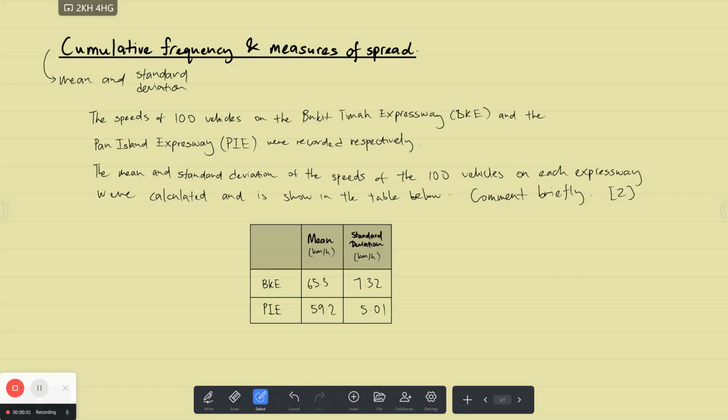Hi everyone, in this last video of cumulative frequency and measures of spread, we'll be running through mean and standard deviation using an example. And in particular, we'll be discussing the interpretation of means and standard deviation. So let's run through this question.